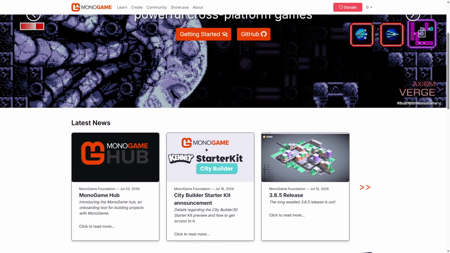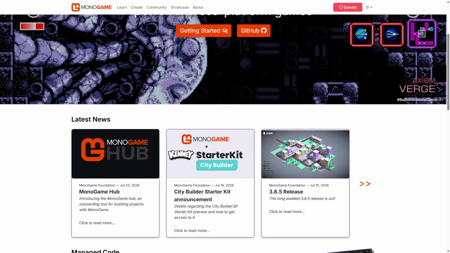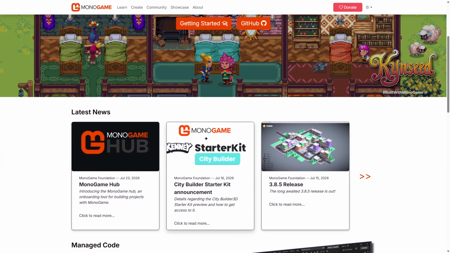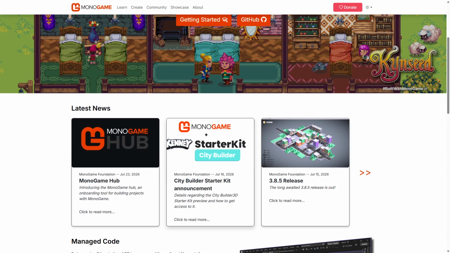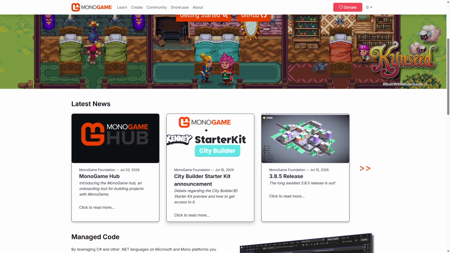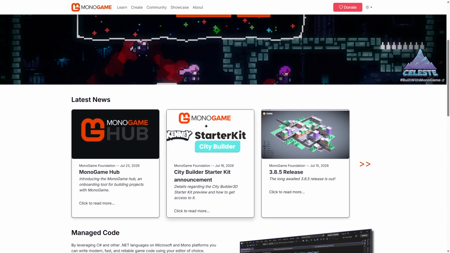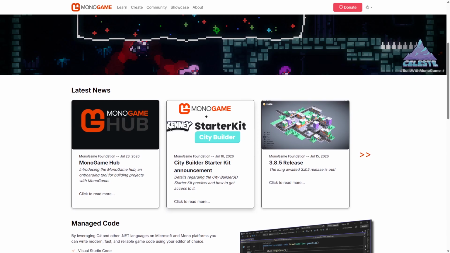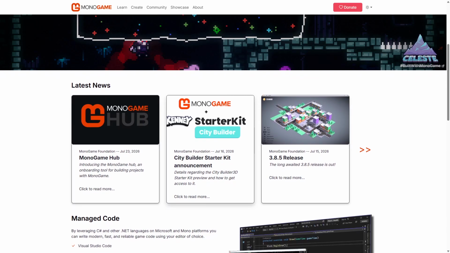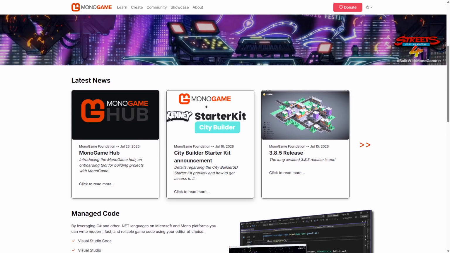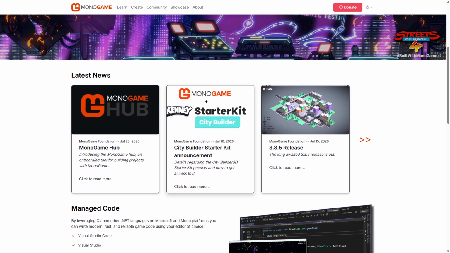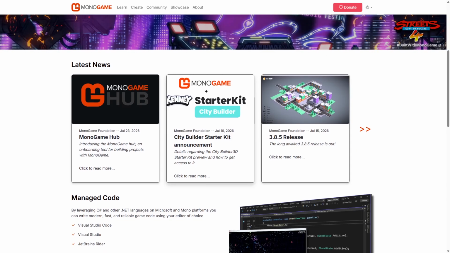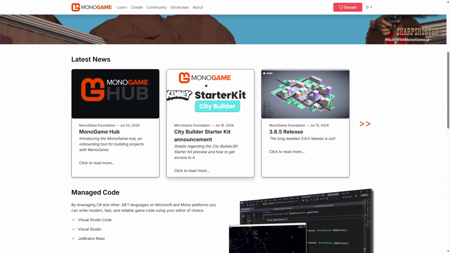This low-level access allows developers to create highly customized game engines and workflows tailored to their specific needs. MonoGame excels in performance and supports multiple platforms, including Windows, macOS, Linux, iOS, and Android. The trade-off is a steeper learning curve and longer development time, since developers build many systems from scratch or integrate third-party tools. MonoGame is best suited for experienced programmers and studios that require full control over their game architecture and want to optimize every aspect of the game engine.